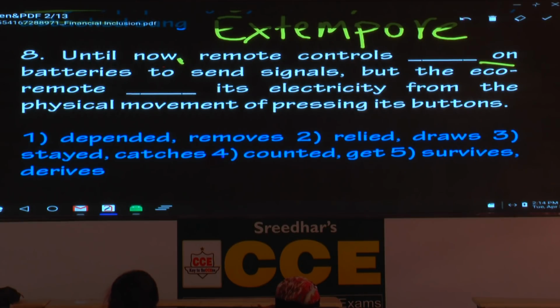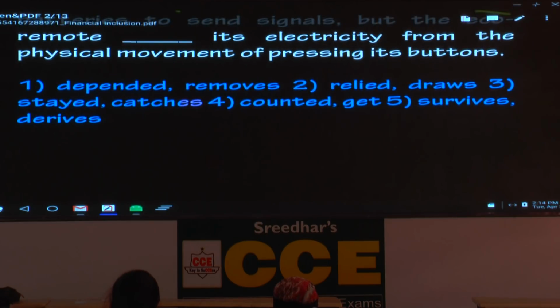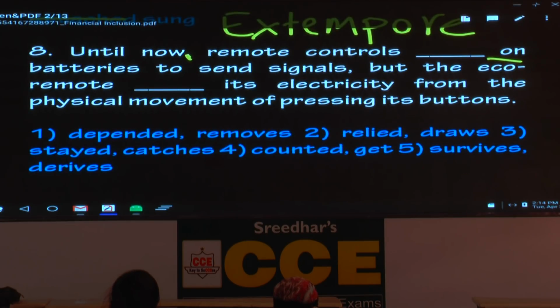Context is related to a gadget. What is a gadget here? A remote control. Now, the preposition on, it goes with depend on, rely on. Immediately you have to recollect those two verbs. Until now, remote controls depended on, seems right. And what is the second word? But the eco remote removes its electricity. Is that the right word? So mark it wrong based on removes. Relied on, that is also perfect.